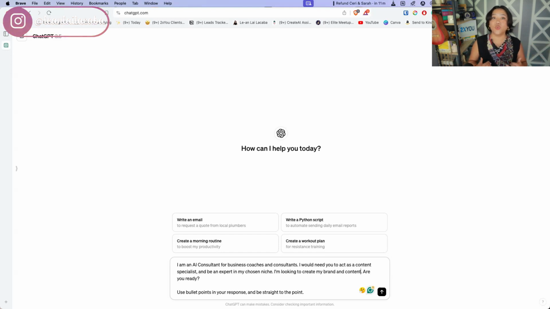That way you are already giving it clarity on what it is that you need, so it can give you a little bit better clarity back. And that is a mistake that I see so many people make: you don't prime your ChatGPT thread. You don't give it enough context. That's why you don't get really good responses or feedback from it afterwards.